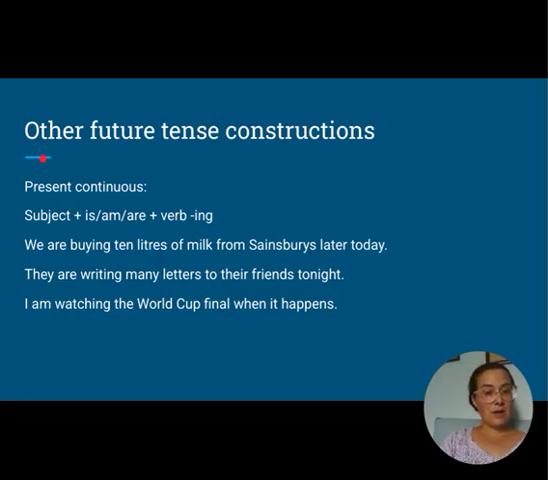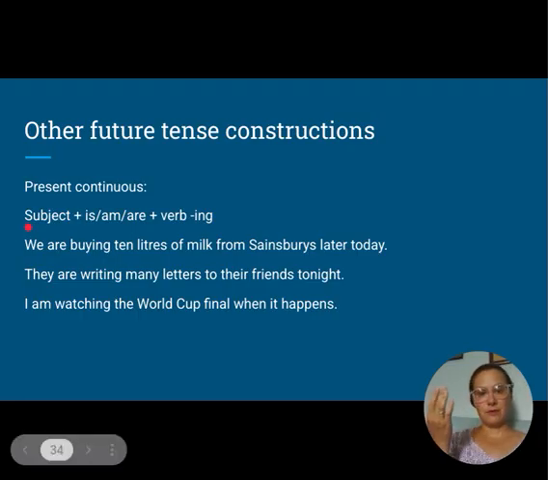There's also another type of tense that's a present continuous. We've already discussed that in a previous video, but sometimes it's used for the future. So here are some examples. First of all, to form this again, you have your subject, you have the to be verb, is, am, or are, plus the verb and ing, that present participle. And so here are some examples.